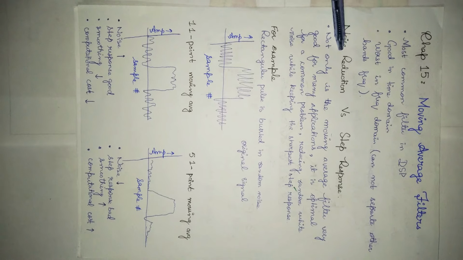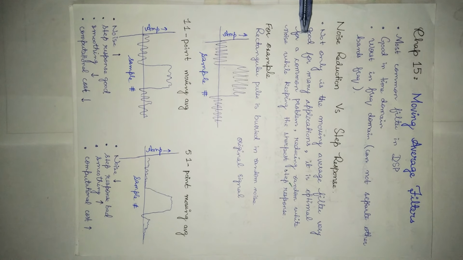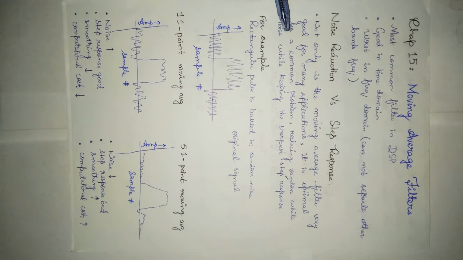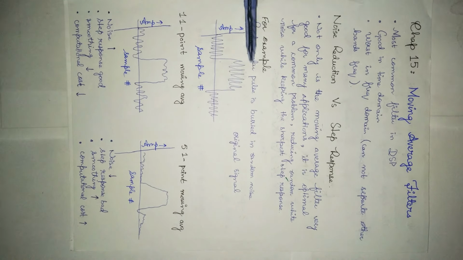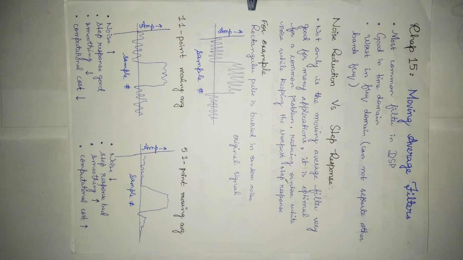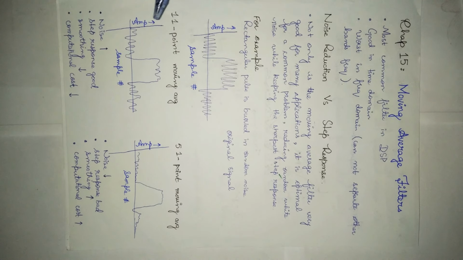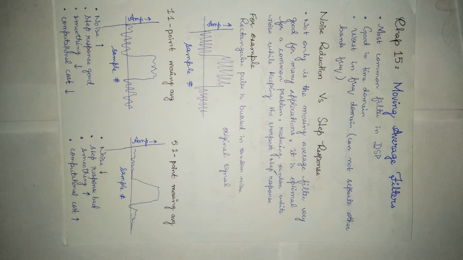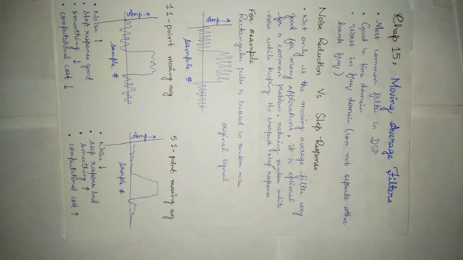Noise reduction with step response. Not only is a moving average filter very good for many applications, it is optimal for a common problem, reducing random white noise while keeping the sharpest step response. For example, the signal is a pulse buried in random noise. The smoothing action of the moving average filter decreases the amplitude of random noise, that is good, but also reduces the sharpness of the edges. Of all possible linear filters that could be used, the moving average filter produces the lowest noise for a given edge sharpness.